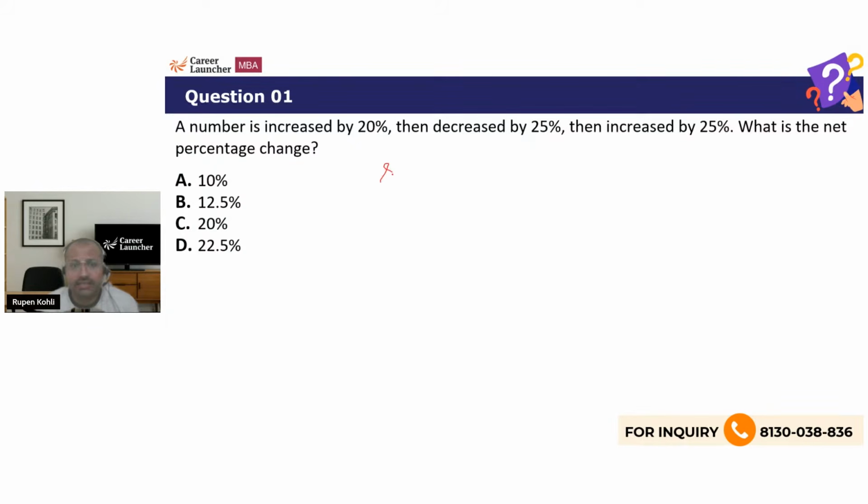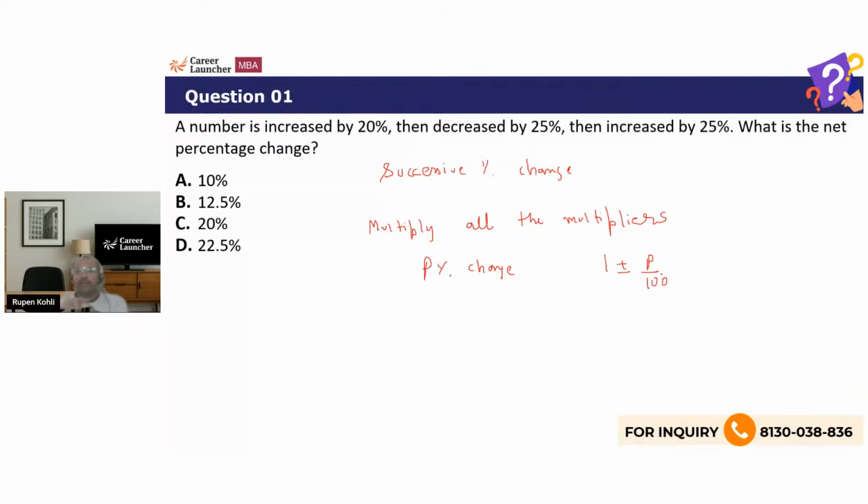The idea is, this is a basic question on successive percentage change. So the basic concept is multiply all the multipliers. That is the basic tenet of percentage change in succession. Multiply all the multipliers. What is a multiplier? If there's a p% change, then the multiplier is 1 plus or minus p/100, plus if it's an increase, minus if it's a decrease. So that represents the overall multiplier and the overall percentage change.